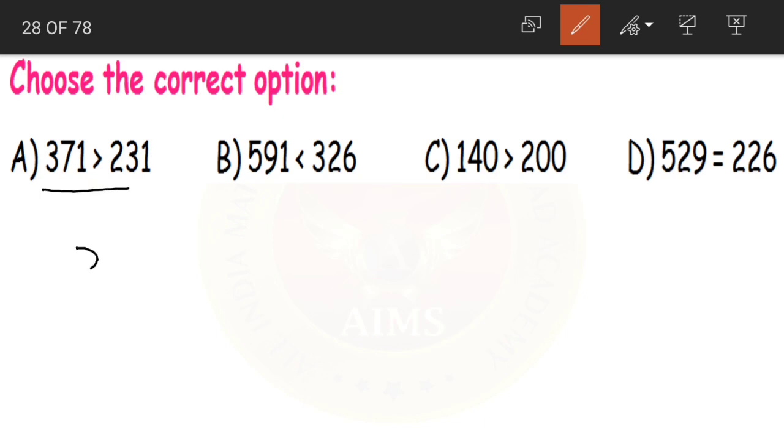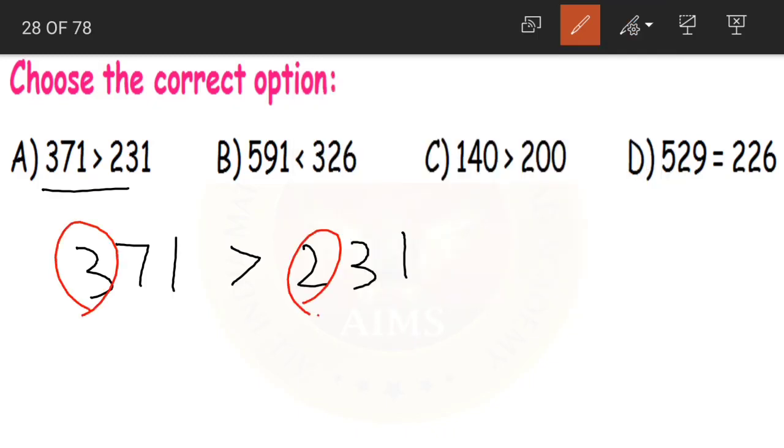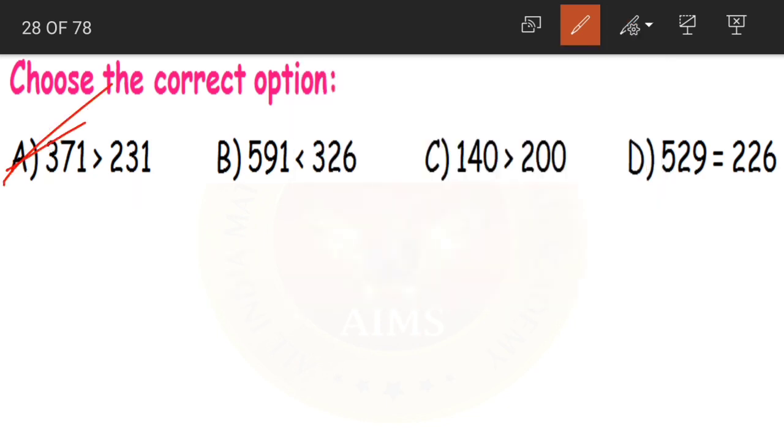Look at option A. 371 is greater than 231. First we need to compare. Now here we have 3 and 2. Which is the greater number? 3. Yes. So the mouth is open towards 3 only. So this is our correct option. Option A is our correct option here.